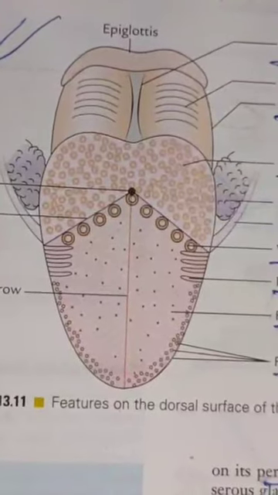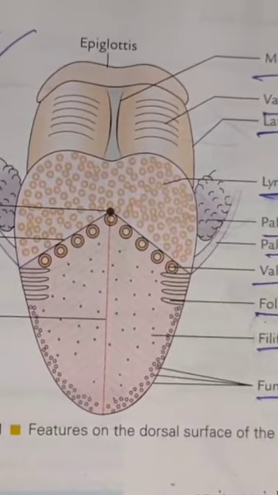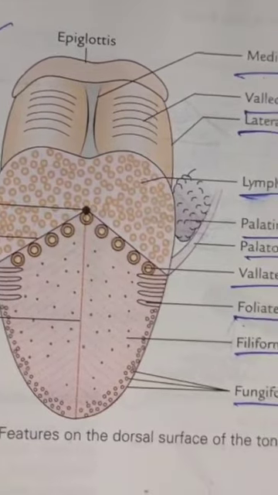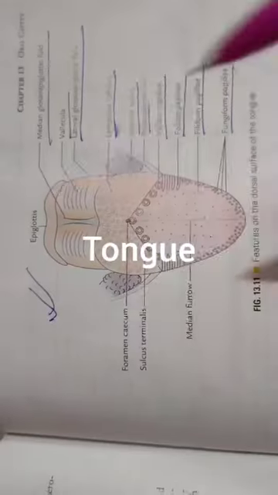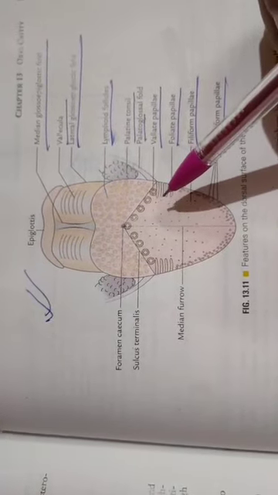The tongue is a mobile muscular organ in the oral cavity which bulges upwards from the floor of the mouth. The tongue performs the following functions, that is taste sensation, speech, mastication, etc. The dorsal surface of the tongue has a V-shaped sulcus. The V-shaped sulcus is called the sulcus terminalis.